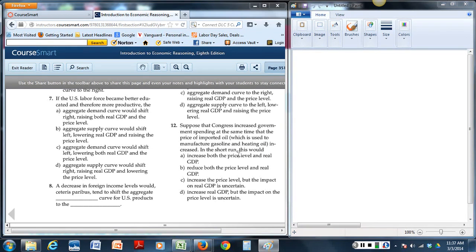Would it increase or decrease the real GDP? Would it increase or decrease the price? That's the question. There are two things happening at the same time. The economy is presumably in recession, so Congress wants to stimulate the economy, and the government could be spending more money to stimulate the economy.